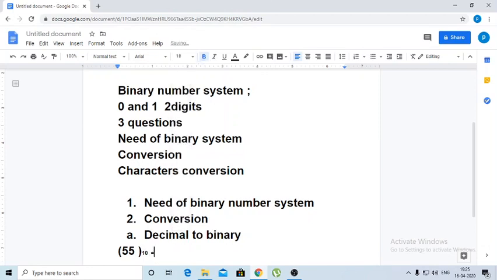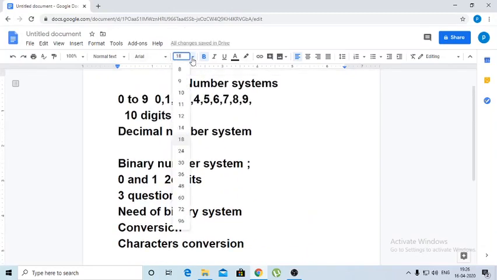So in the binary number system, what will this data be? How much will it be when converted into the binary number system? I'll explain how to convert into the binary number system here.